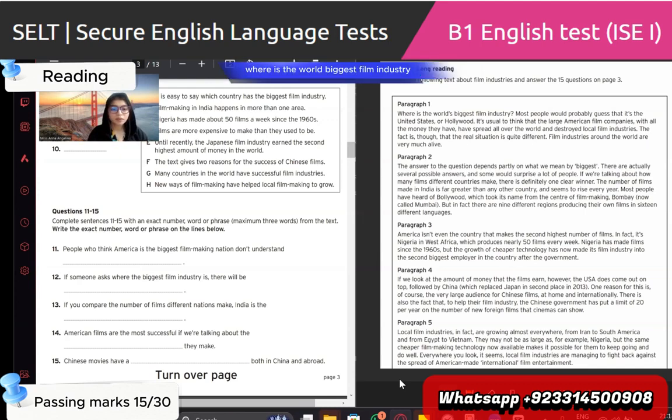Where is the world's biggest film industry? Most people would probably guess that it is the United States or Hollywood. It's usual to think that the large American film companies, with all the money they have spread all over the world, have destroyed local film industries. The fact is that the real situation is quite different. Film industries around the world are very much alive. People who think America is the biggest filmmaking nation don't understand. It's in paragraph 1, the answer.